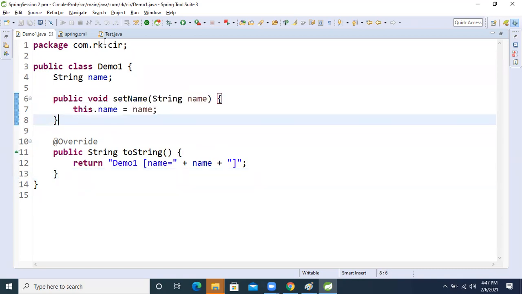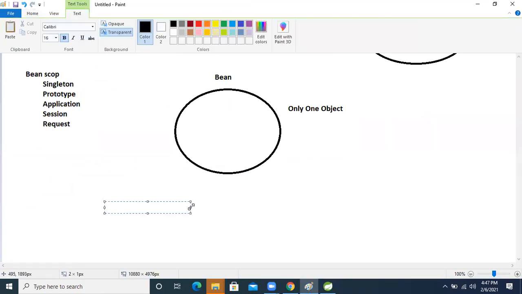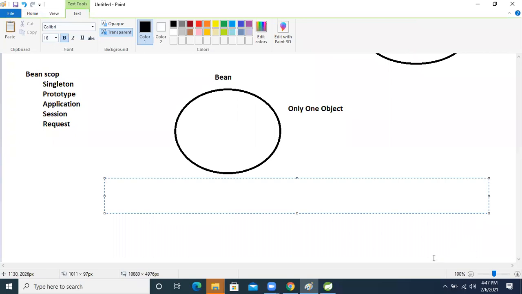So okay, leave those things, and let's understand the Spring bean life cycle. This is the last discussion. After that we will wind up this session, and we will meet tomorrow with annotation driven Spring, right?